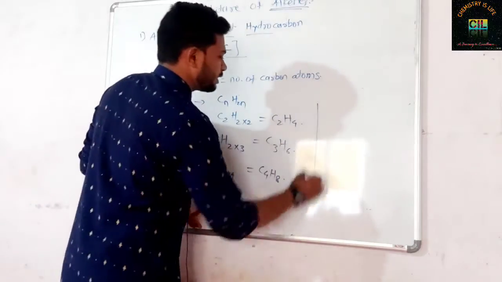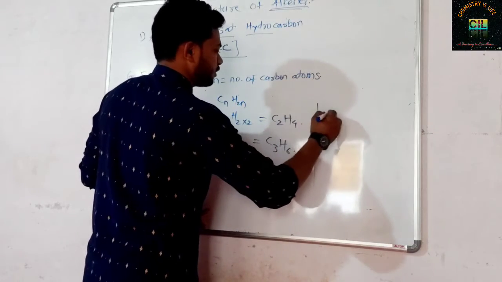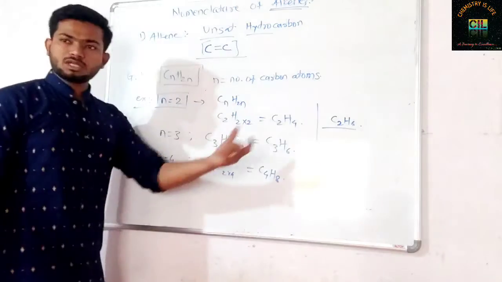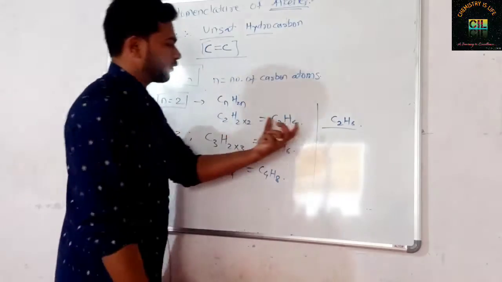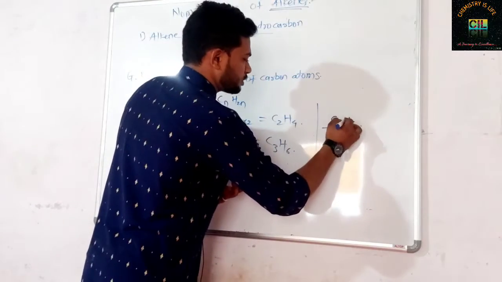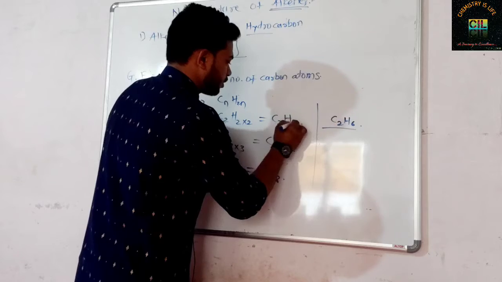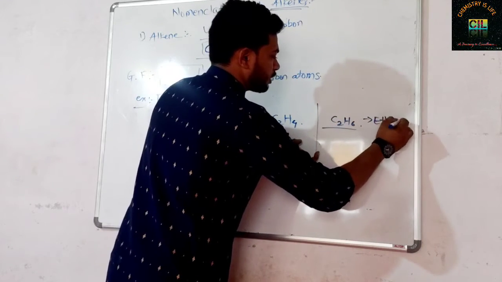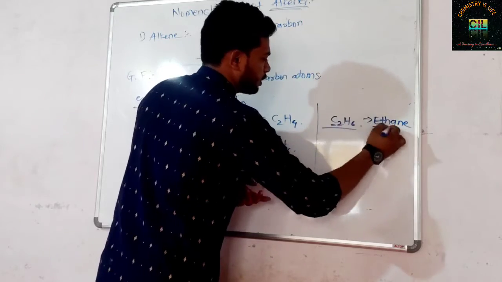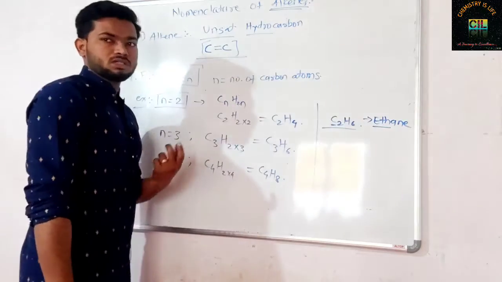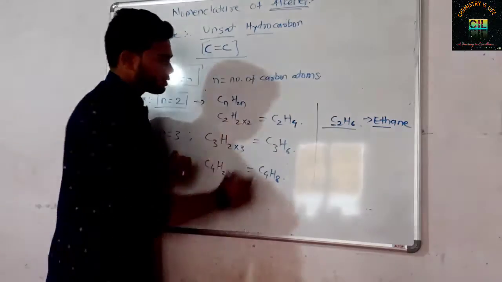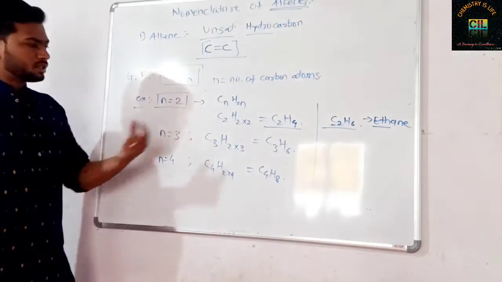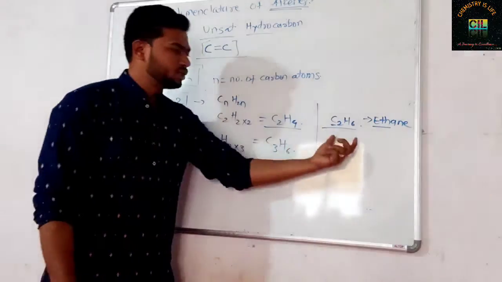Now in alkane, you have done the formula. The first member over here was C2H6, ethane. Here you can notice in alkane the number of hydrogens is 6, but in alkene the number of hydrogens is 4. Yesterday we took the nomenclature of this alkane. If there are 2 carbons, there should be the word root eth. Alkane, so the suffix is ane. Now here you can notice C2H4. There is a loss of 2 hydrogens. C2H4, and in alkane C2H6.